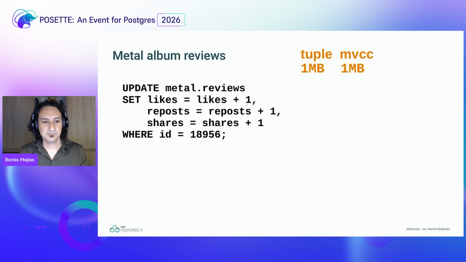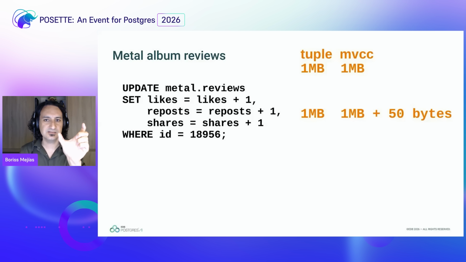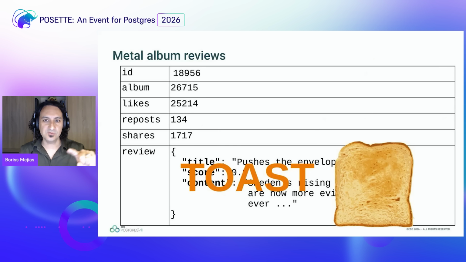And I can do things like this. In this case, the tuple is still 1 megabyte, it's not smaller, but I can just change those columns. And then the multi-version concurrency control is only going to add the row that is fixed size, and it's going to point to the JSON object. Unless the JSON object fits into the block, which means it is such a small thing that you don't care. But if this JSON object is large enough, it's going to go into what is called a toast table. And the toast table is just a reference. So you just update the things that are fixed, and my JSON object stays the same, so it doesn't increase my usage in the table. I think that's a nice way of naming the beast.